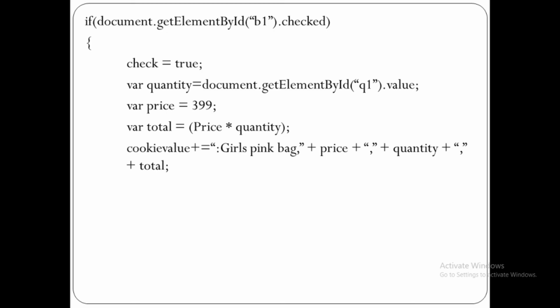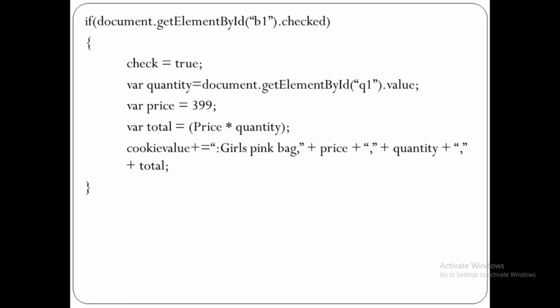Cookie value plus is equal to means cookie value is equal to cookie value plus the given string. So inside cookie value variable, it will store girls pink bag, comma price, comma quantity, comma total, and then at last it will store all this information as a string inside cookie value.